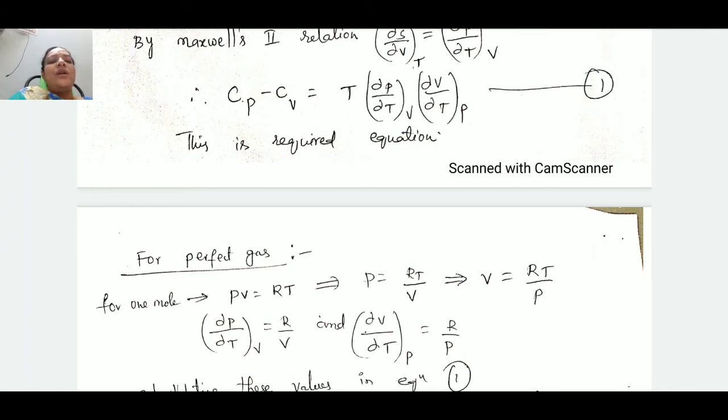So, by seeing P is equal to RT by V, what is the value of dou p by dou t? Means we are differentiating this P equation with constant V.